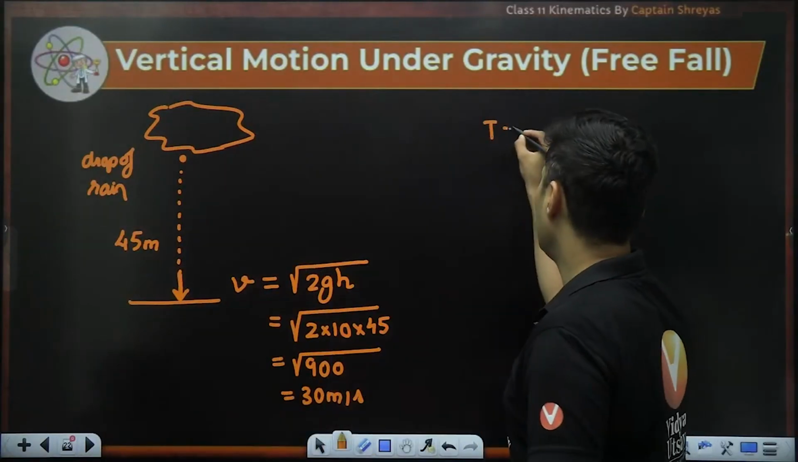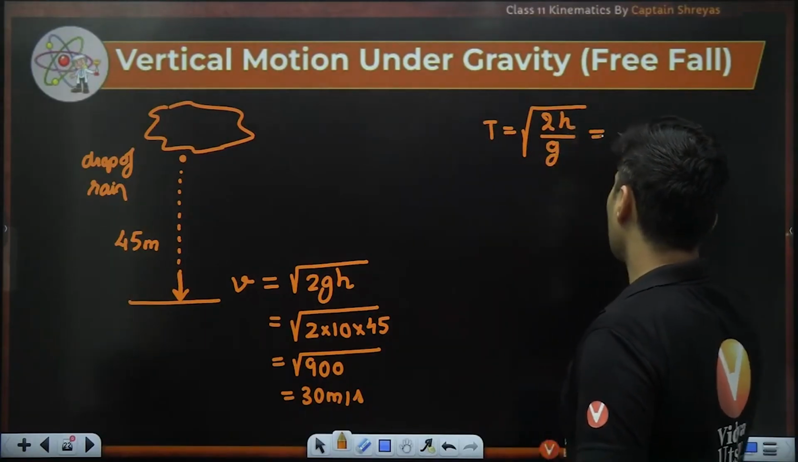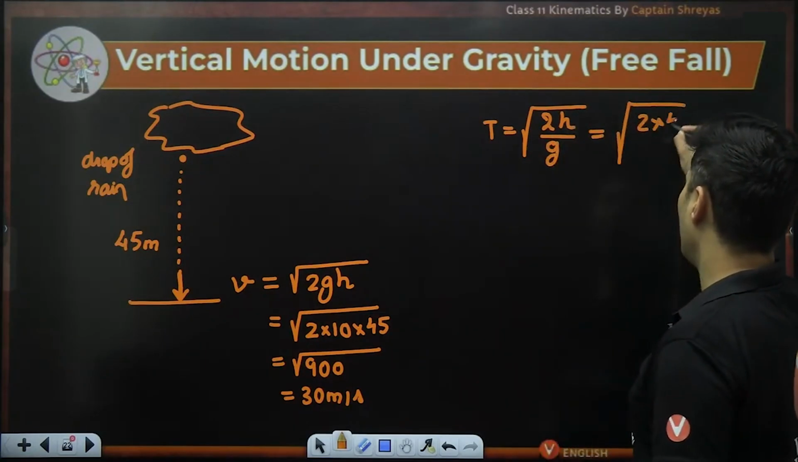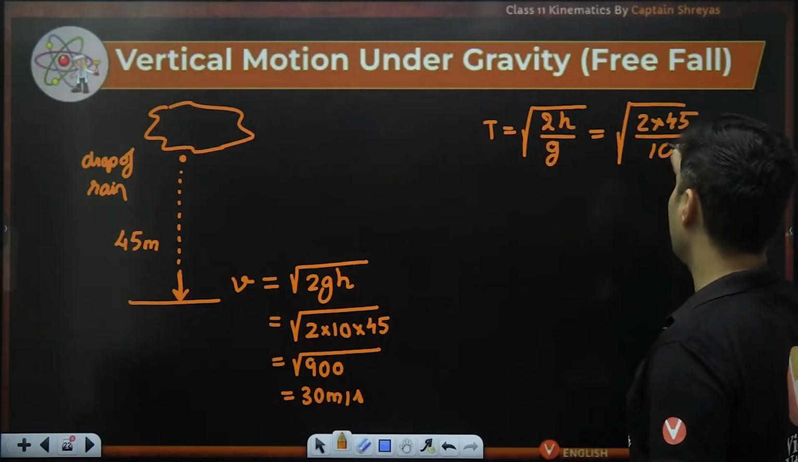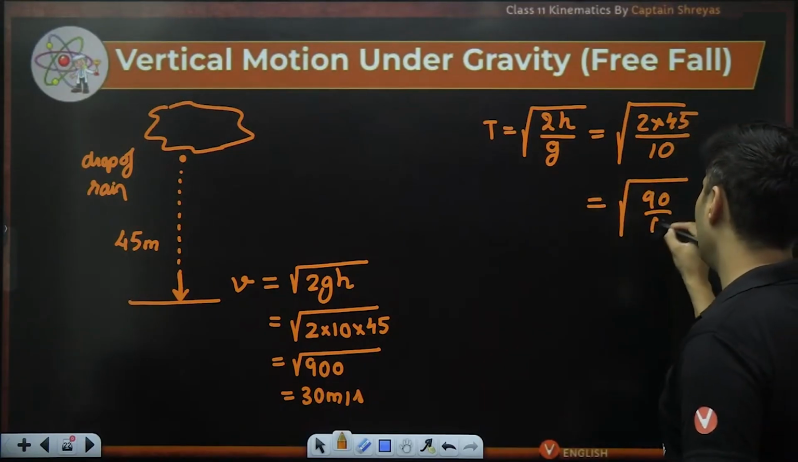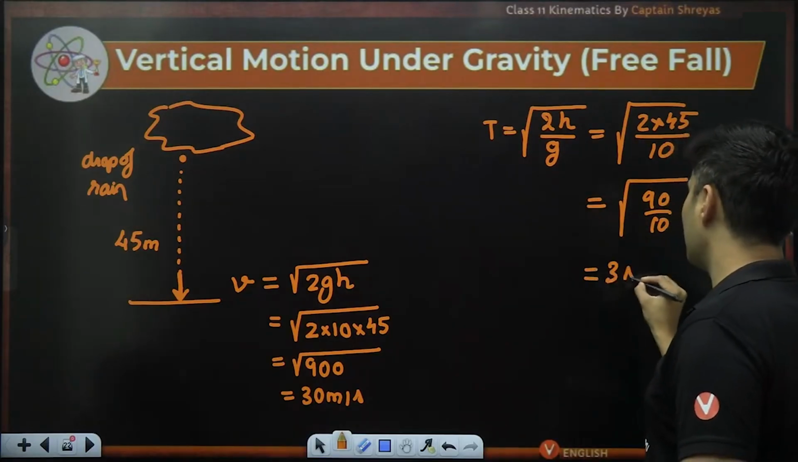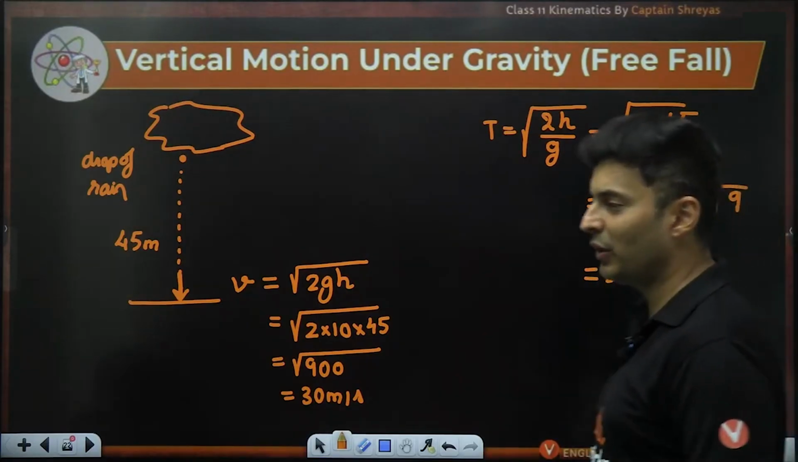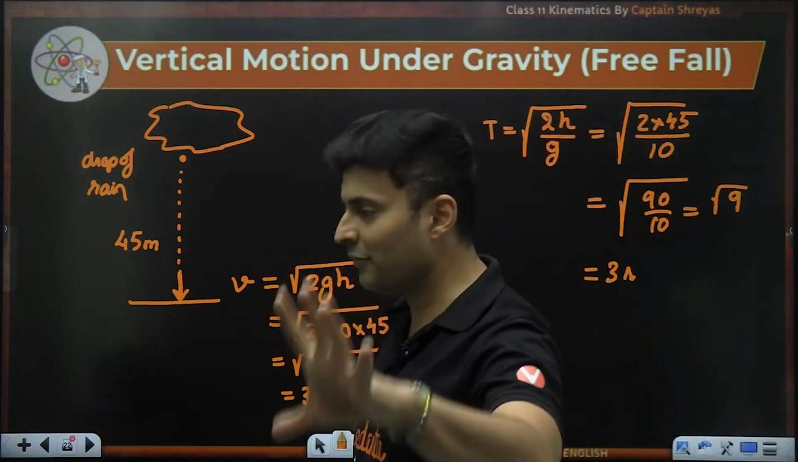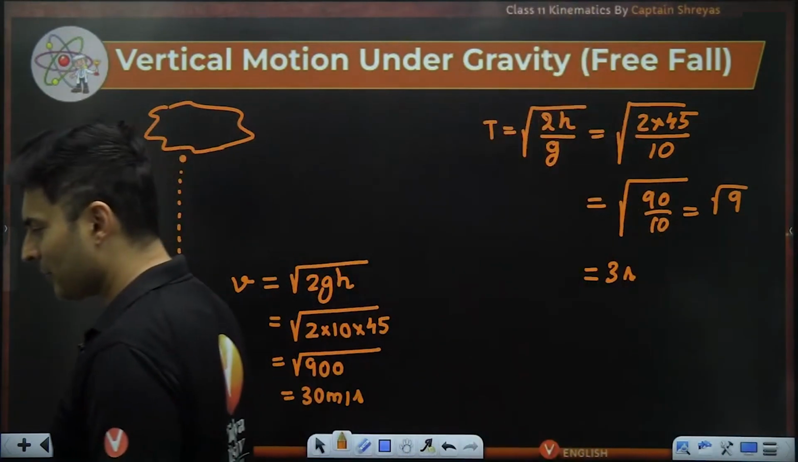So time will be root of 2h by g. So 2 multiplied by 45 divided by g, which is 10. 45 into 2 is 90. So 90 by 10, which is root 9. Root 9 is 3 seconds. So it takes 3 seconds for the raindrop to fall down if the cloud is at just 45 meters, which is not much. Is that okay?